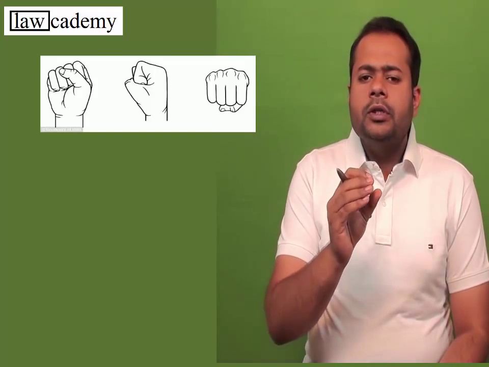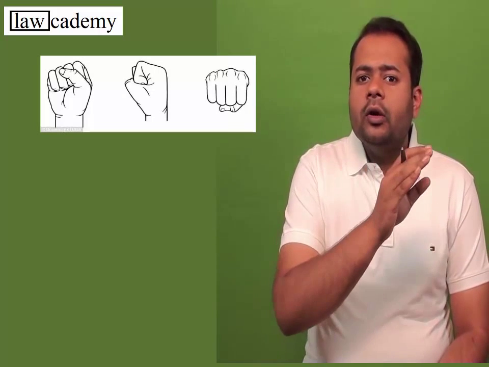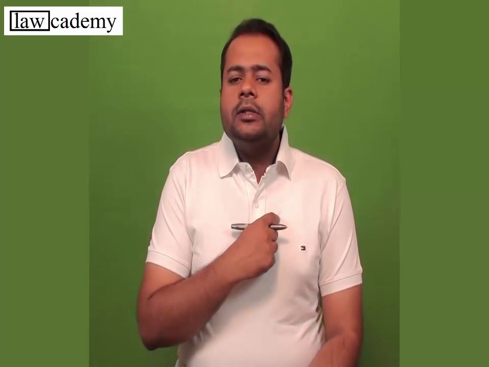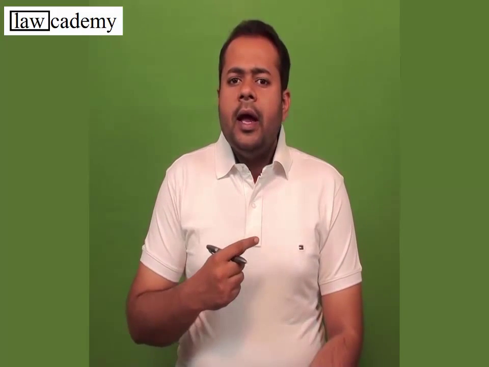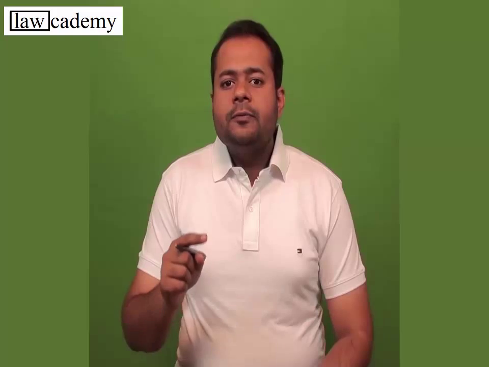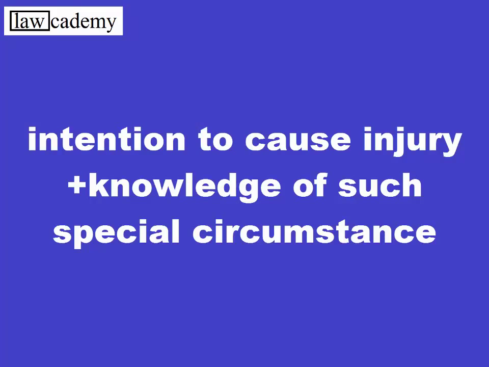The effect of the punch blow on the chest is not a kind of injury which can cause death, nor is it likely to cause death. But here it caused death because he was suffering from heart disease, and that particular punch proved to be fatal because of the existence of those circumstances. In that case, the person will be said to have committed murder only if he had knowledge of that particular circumstance, only if he had knowledge of that particular disease.